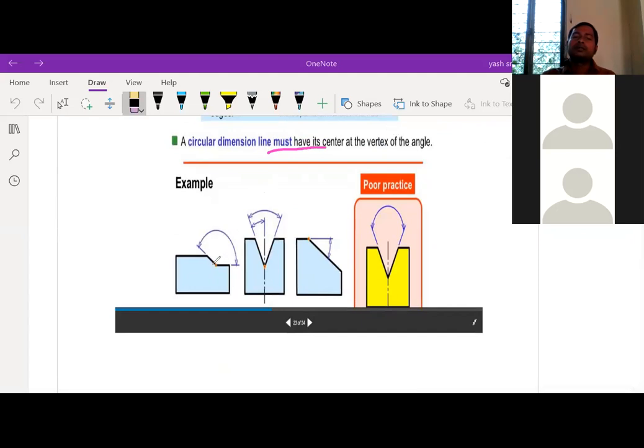Draw the extension line parallel to this line like this, and draw another extension line like this. You represent the angle with this curved area. So if you want to represent this angle also, you should draw the parallel extension line to this line, and also the same at the bottom, at the middle, you draw the extension line like this. You represent the angle. So this is the way to represent the angle. This way, it looks easy.